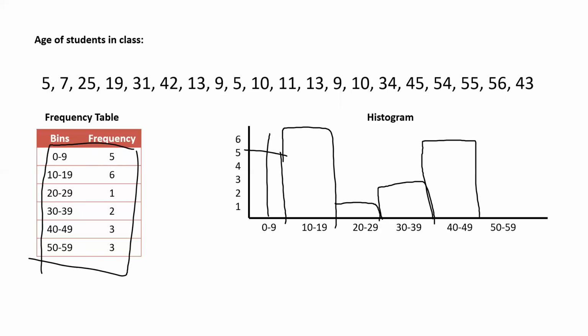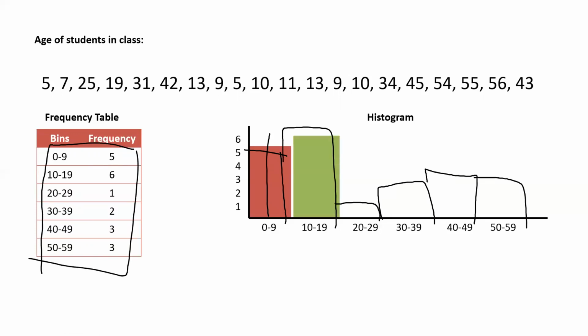That's a bigger bar. Let me undo this. 3, and 50 to 59 as well, 3, something like this, right? So you can see that 0 to 9, 5, then 6, 1, 2, 3, and 3. So that is how you will be able to create a histogram.